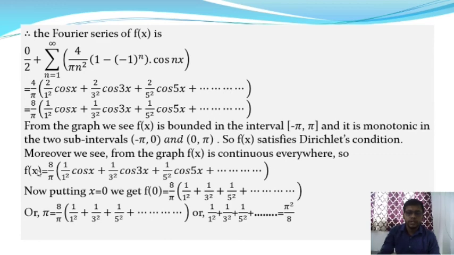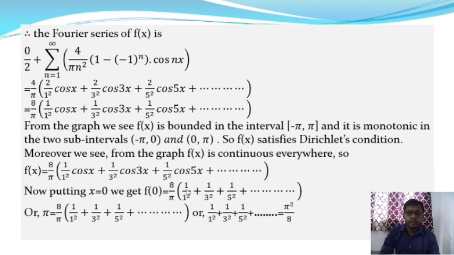So now we put x is equal to 0 in the above equation, and from this we will get f(0) is equal to 8 by pi into 1 by 1 square, where you know cos 0 is equal to 1, cos 3 into 0 is equal to 1, cos 5 into 0 is 1. Okay, so the value of cos 0 is 1. So f(0) is equal to 8 by pi into 1 by 1 square plus 1 by 3 square plus 1 by 5 square and up to infinity.